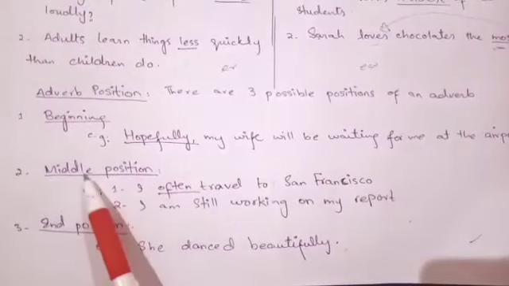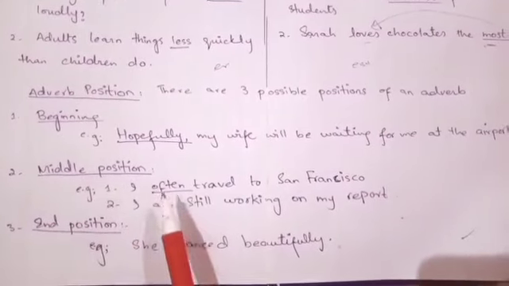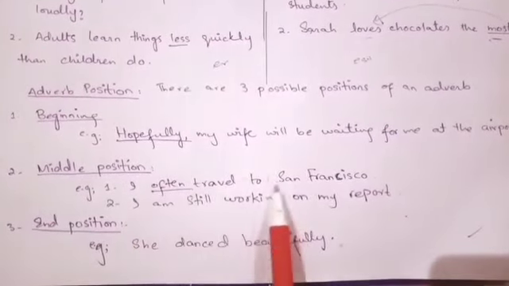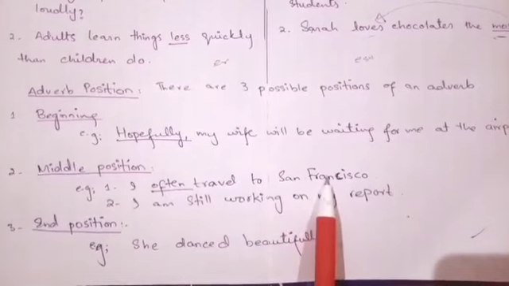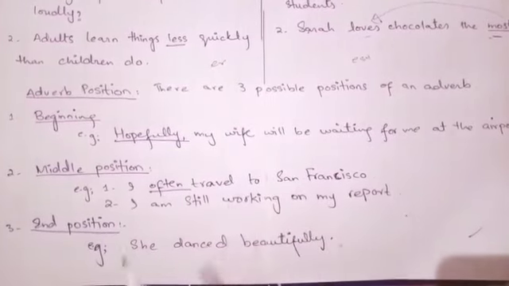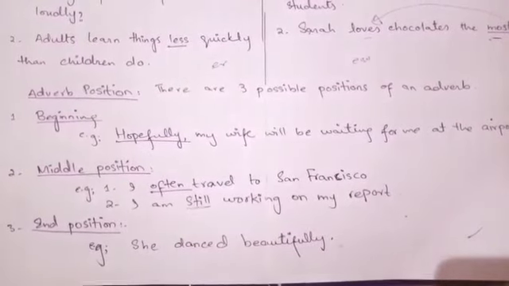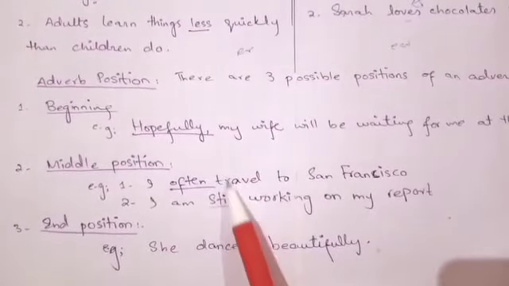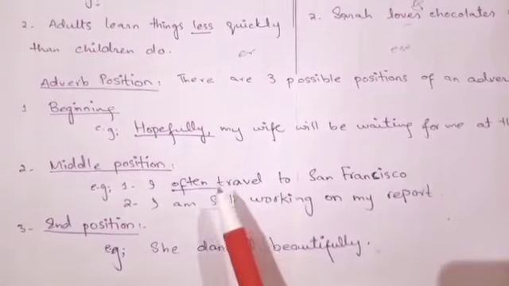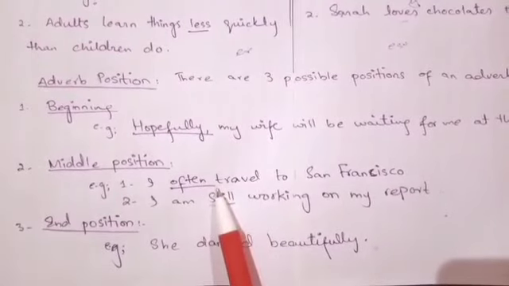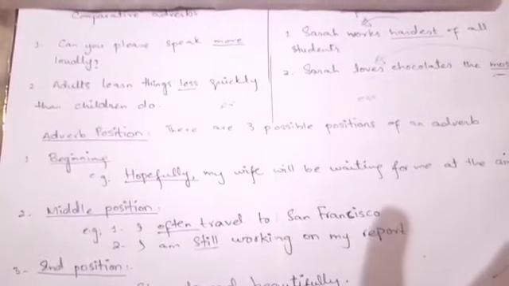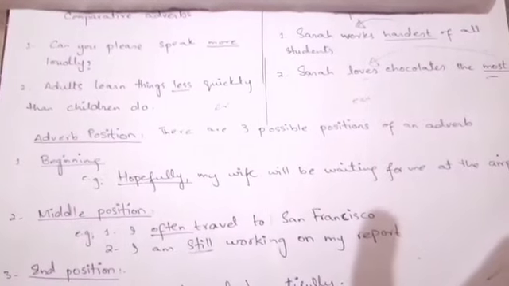Number 2 is middle position. I often travel to San Francisco. I am still working on my report. In these examples, the adverbs are in the middle position, that is, between the subject and the main verb.